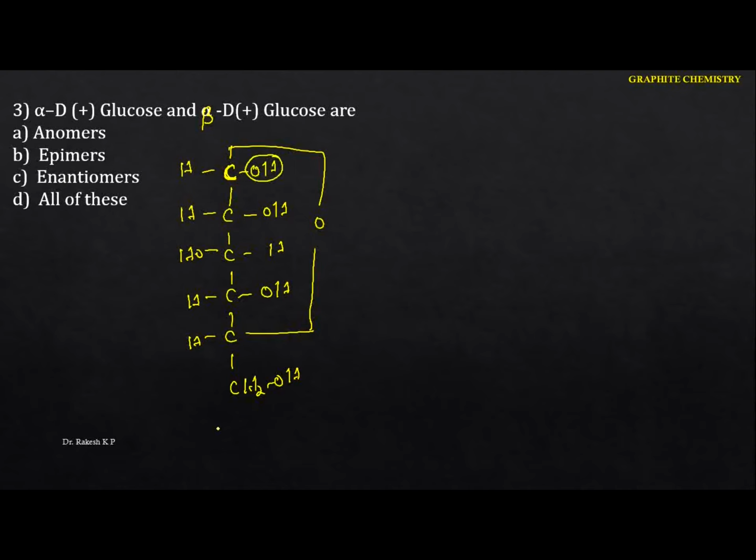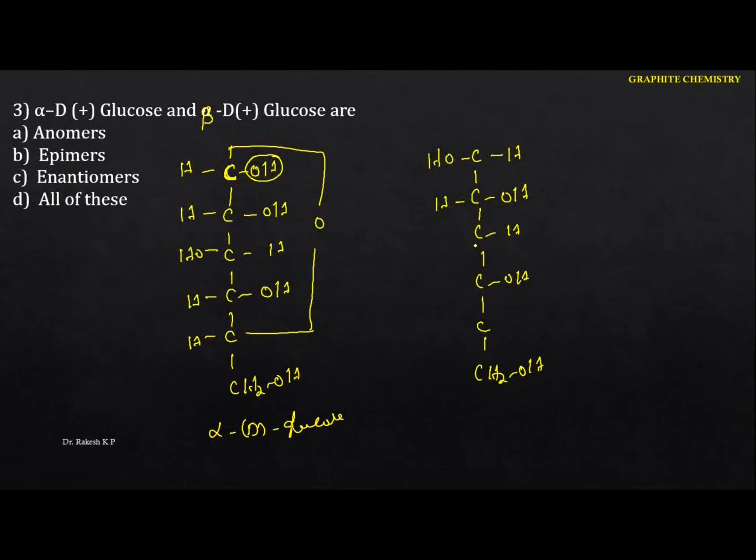Okay, this is what you are going to call alpha D glucose. If you write the beta D glucose, that means only in this carbon the functional group will change here. The OH will be on the left hand side, and the rest, particularly the H and OH, will remain the same here. So this is the structure of beta D glucose.